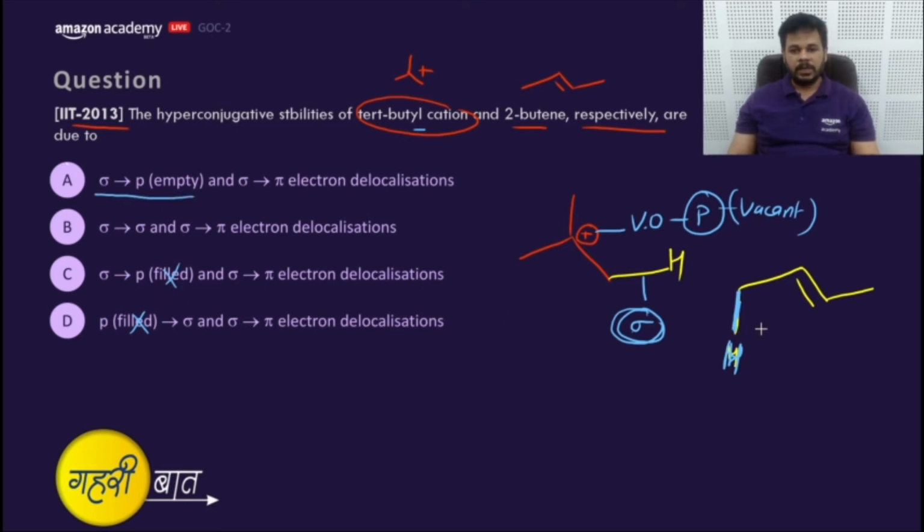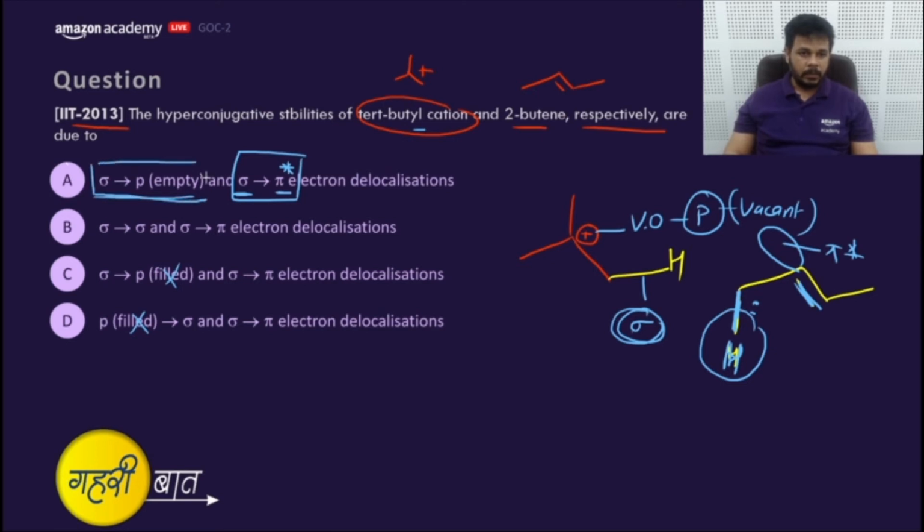And what about this? We can say this is hyperconjugation between a sigma CH and a pi bond. Or, in a more correct sense, we can say this is a hyperconjugation between sigma CH and pi anti-bonding. This is the more appropriate answer. Pi anti-bonding. And this is p empty, vacant orbital. So the answer would be what? A. Very correct.